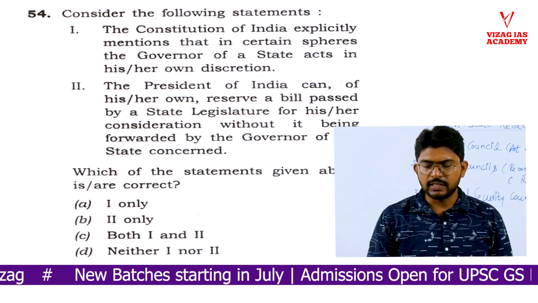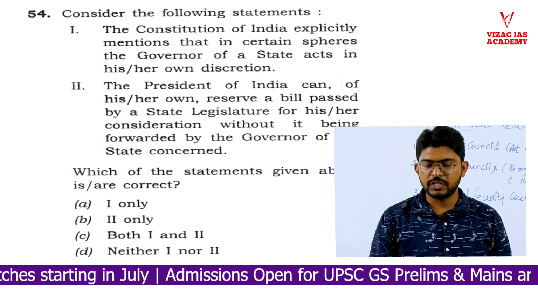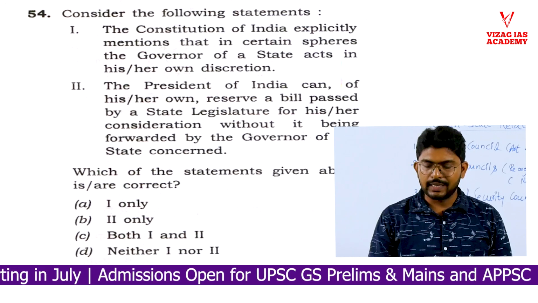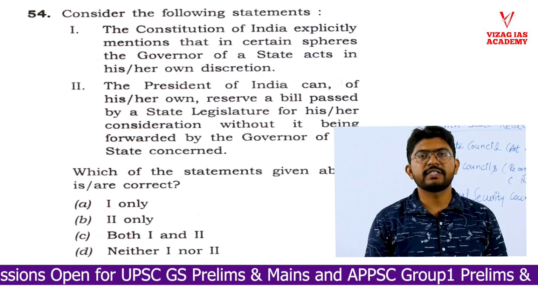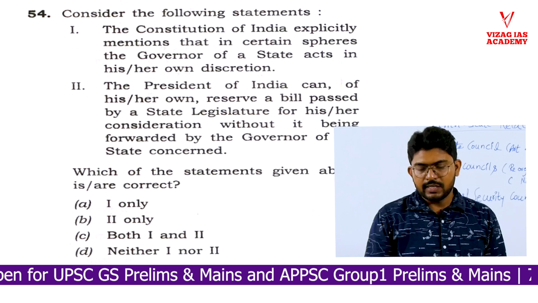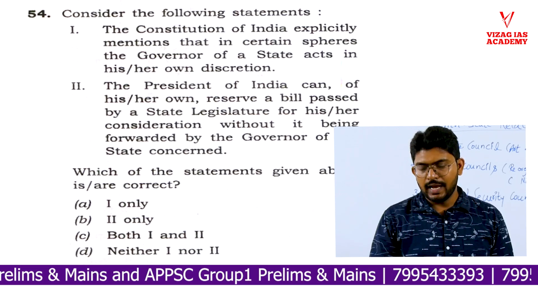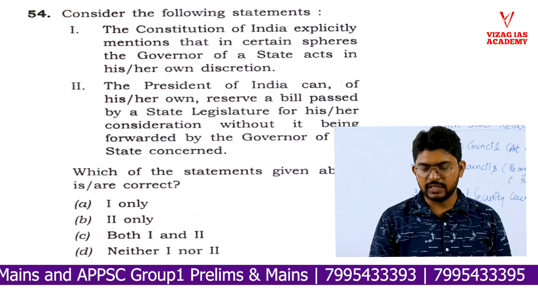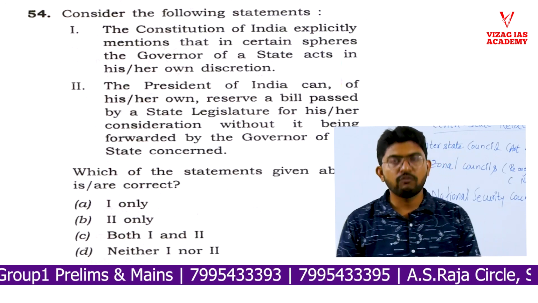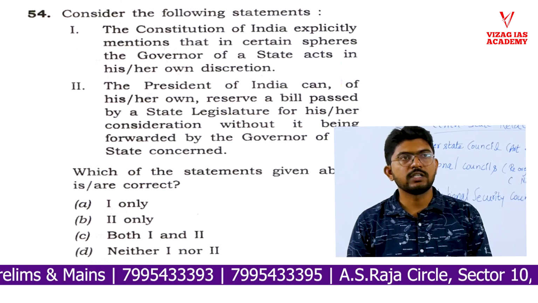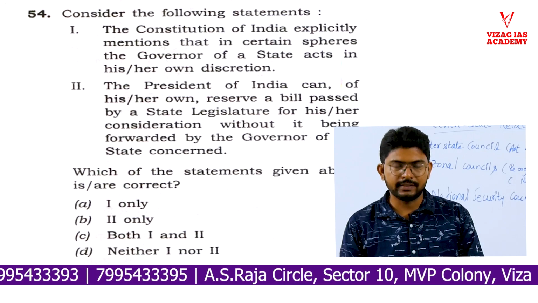It says, consider the following statements. Statement 1: the Constitution of India explicitly mentions that in certain spheres, the governor of a state acts in his or her own discretion. So the first statement is about the governor's discretion. Statement 2: the President of India can, of his or her own, reserve a bill passed by a state legislature for his or her consideration without it being forwarded by the governor of the state concerned. Which of the statements given above is or are correct?